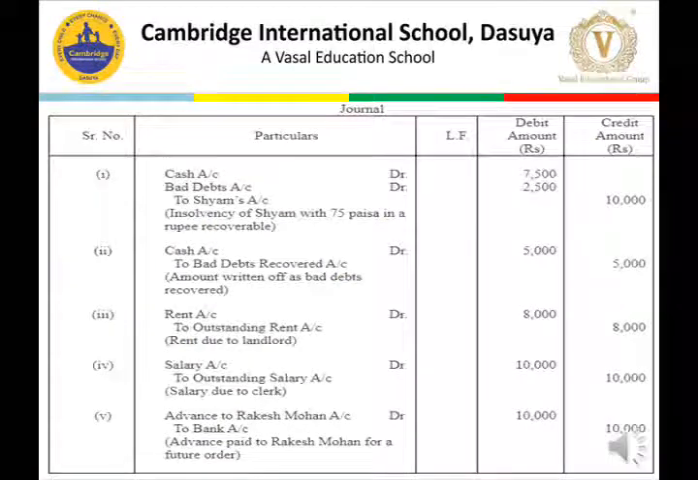Now let us journalize. In the first entry, Shyam owed us rupees 10,000 and we have received only 7,500. So cash is an asset. It is real account. Cash comes into the business. It must be debited. Bad debts are the losses, nominal account. So debit all expenses and losses. So bad debt must be debited. So to Shyam's account, it is a personal account and Shyam is the giver. So cash account debit, bad debt account debit to Shyam's account.